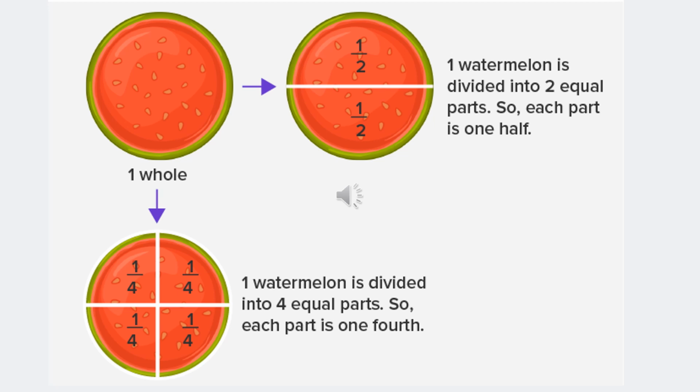So here you go, children. One whole. This is one whole of a watermelon which is divided into two equal parts.